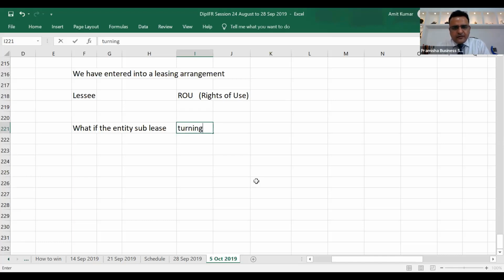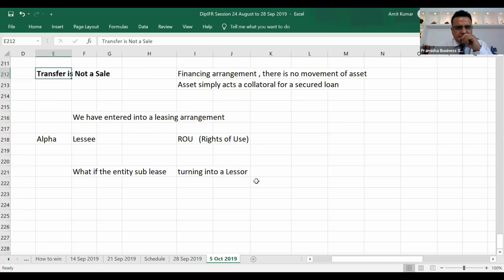Turning into a lessor. So whatever the arrangement, now Alpha is the lessee. Alpha entered into a leasing arrangement with Beta. Alpha is a lessee, entered into a leasing arrangement with Beta. Beta was the lessor.